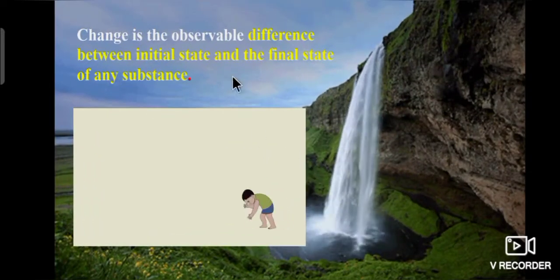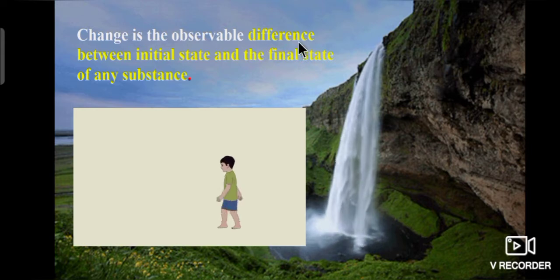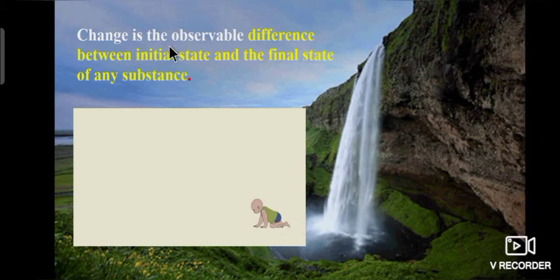Then what is a change? Change is the observable difference between initial state and the final state of any substance. For example, human growth from baby to adult.